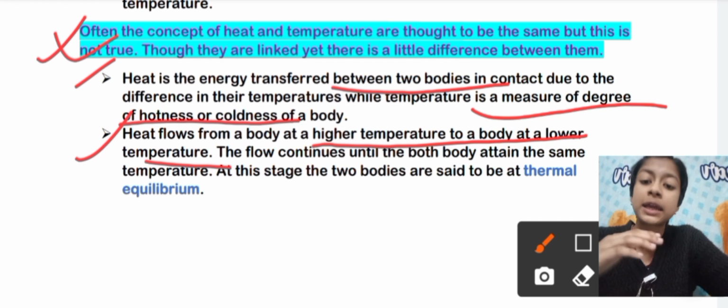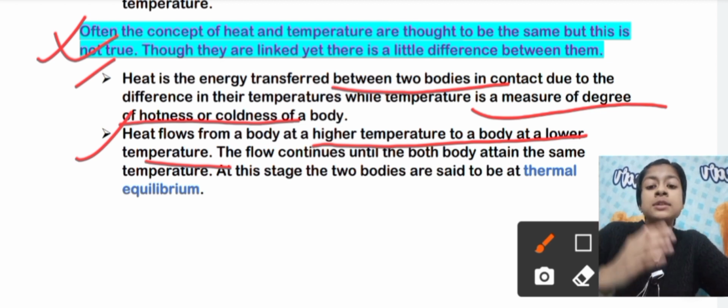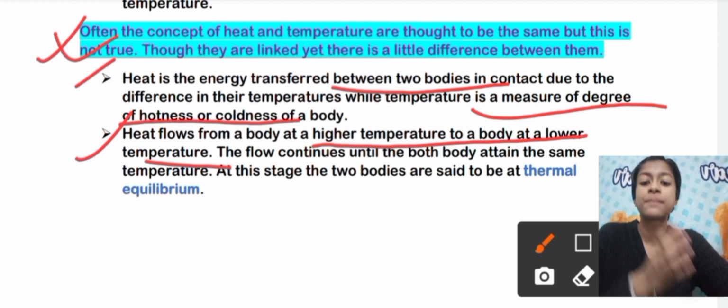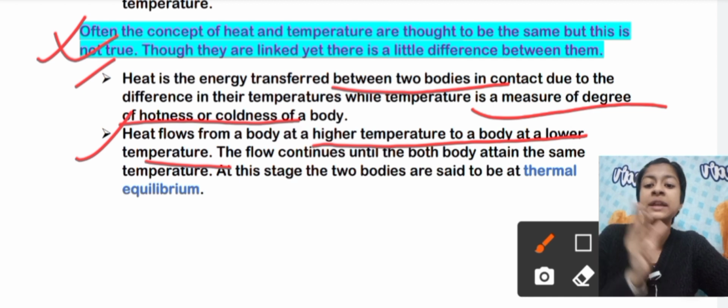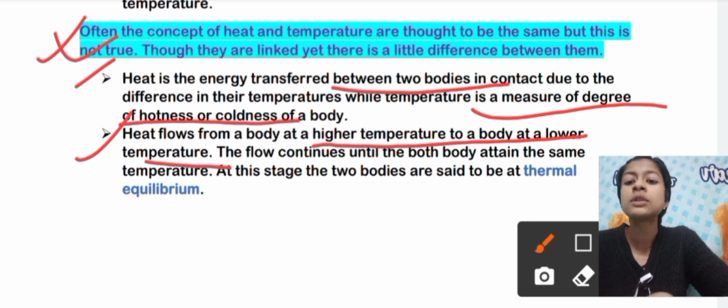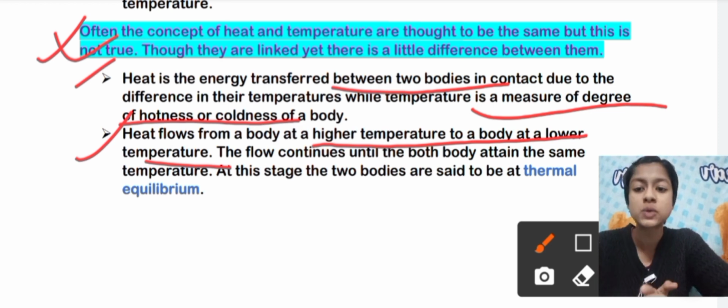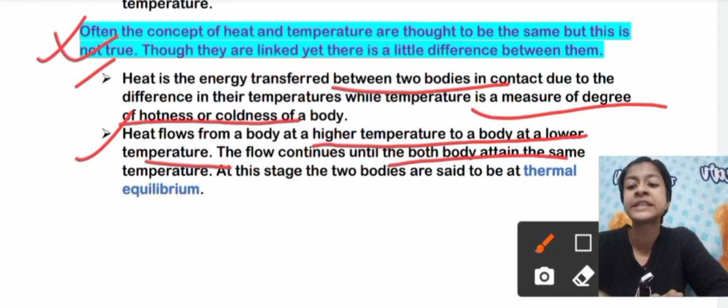Important: heat will not transfer from a body at lower temperature to a body at higher temperature. The flow continues until the bodies attain the same temperature.